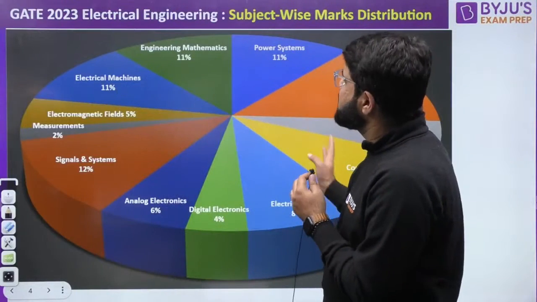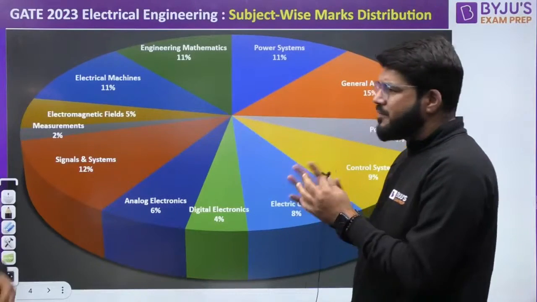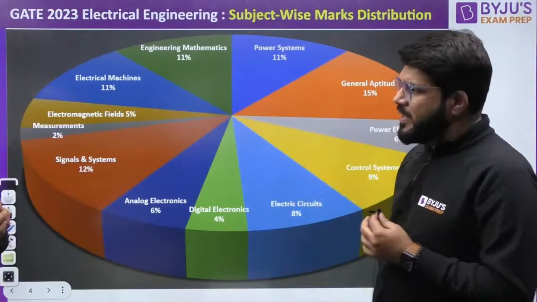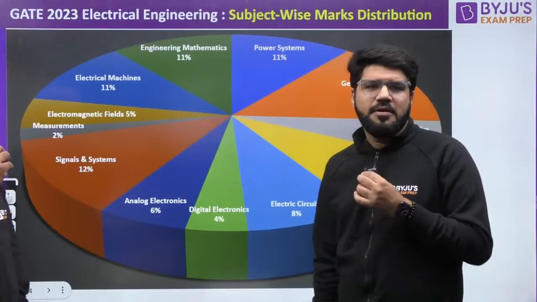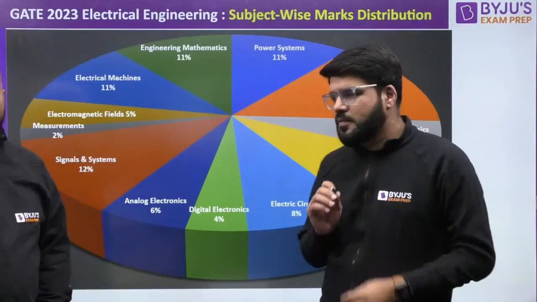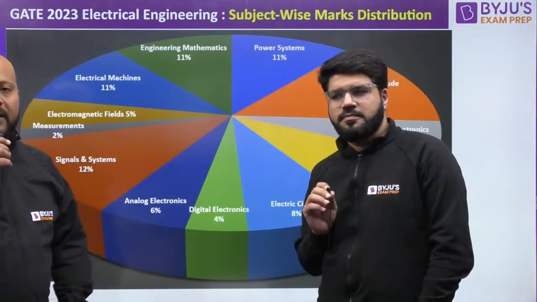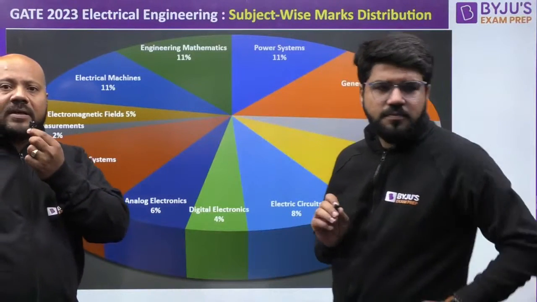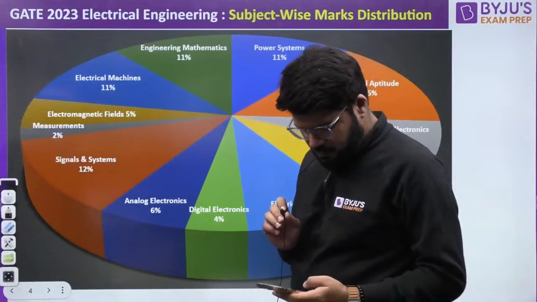So this was the weightage distribution for electrical engineering. Sir, was it normal compared to last year, any changes in the weightage as well? There was not a significant change. For power system and machines, the number of questions was a little less, because in the previous year it was around 8 to 12 questions. For example, in power system in 2020 they asked around 12 questions, but this year it was only 6-7.